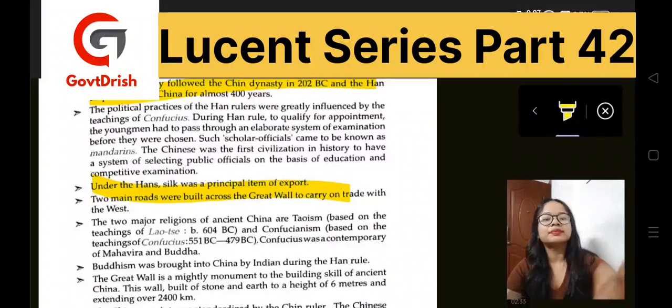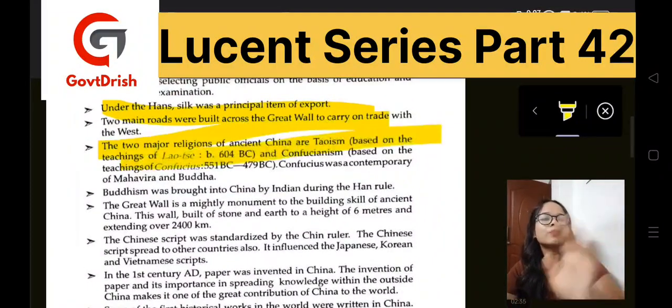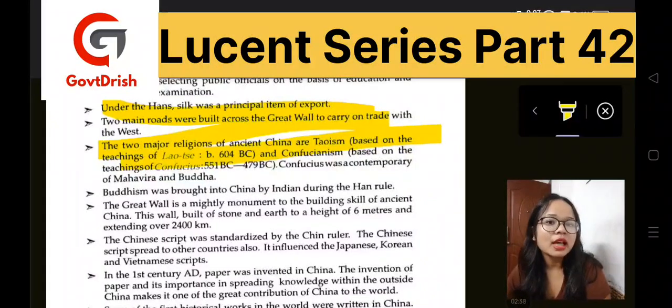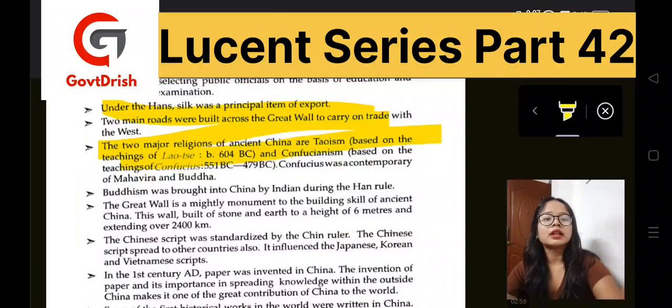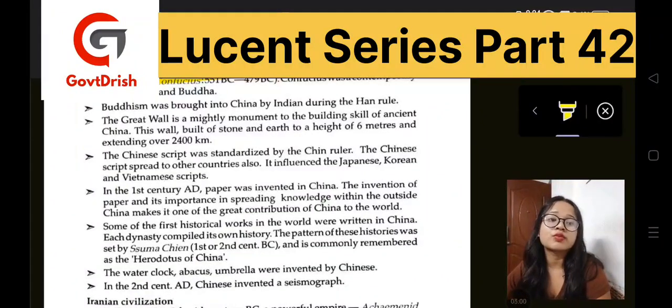The other two major religions of ancient China were Taoism, which was based on the teachings of Lao Tzu, and Confucianism, which was based on the teachings of Confucius. We have discussed Confucius earlier, but let me tell you, Confucius was a contemporary of Mahavira and Buddha. Buddhism was brought into China by Indians during the Han rule. As we know, during Ashoka's rule, he had sent his heirs for the preaching of Buddhism.